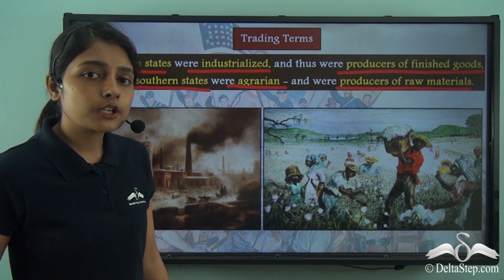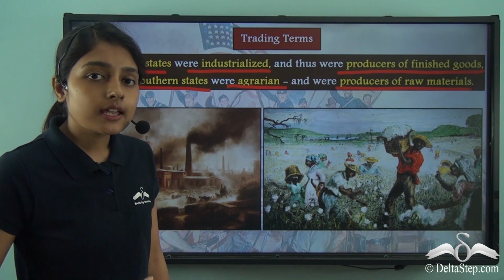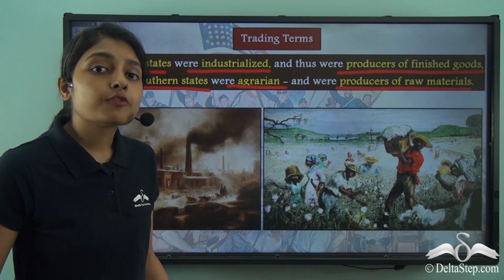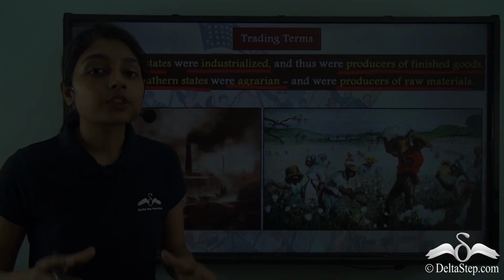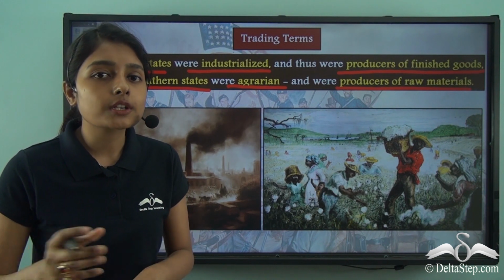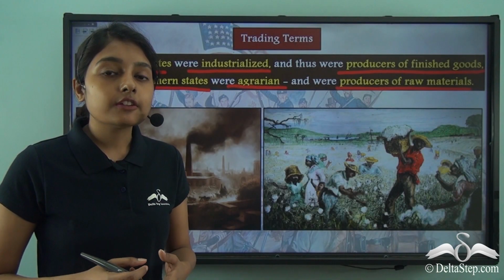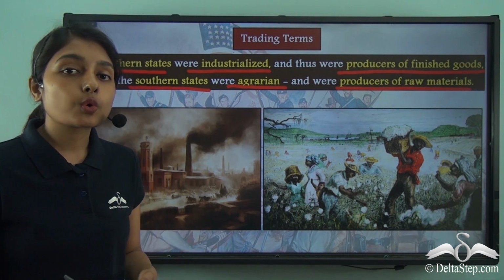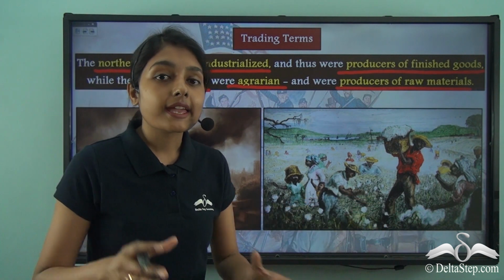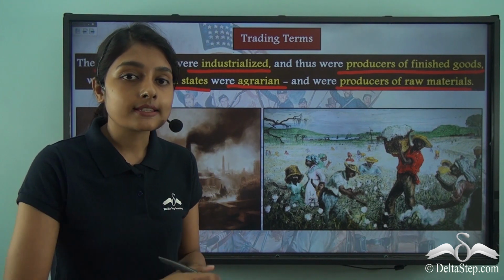The northern states were important industrial centers. They were performing trade. With trade comes in money, with trade comes in wealth. But on the other hand, the southern states were not as developed, which is why they were also relatively less affluent and less wealthy. They were only able to pursue agriculture in their lands.